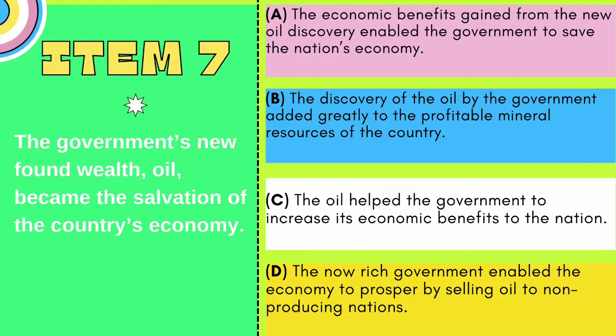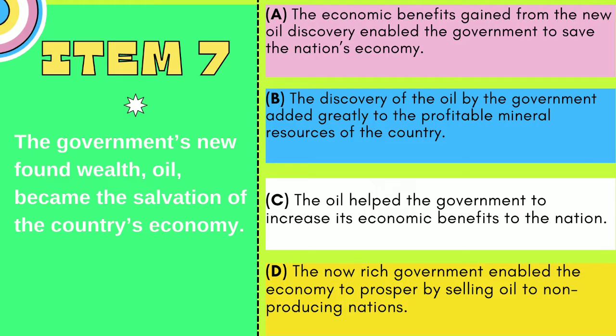B. The discovery of the oil by the government added greatly to the profitable mineral resources of the country. C. The oil helped the government to increase its economic benefits to the nation. D. The now rich government enabled the economy to prosper by selling oil to non-producing nations.